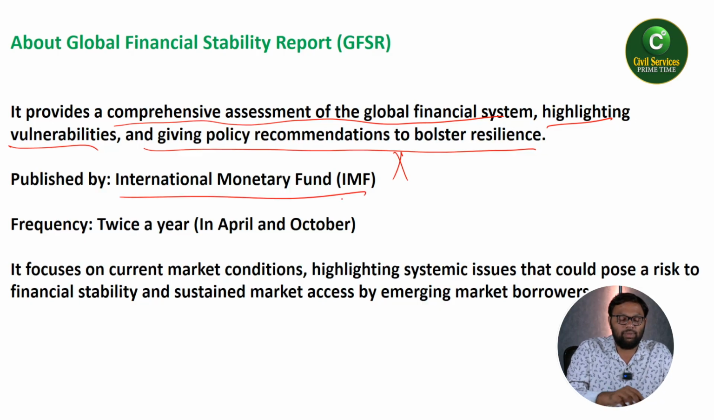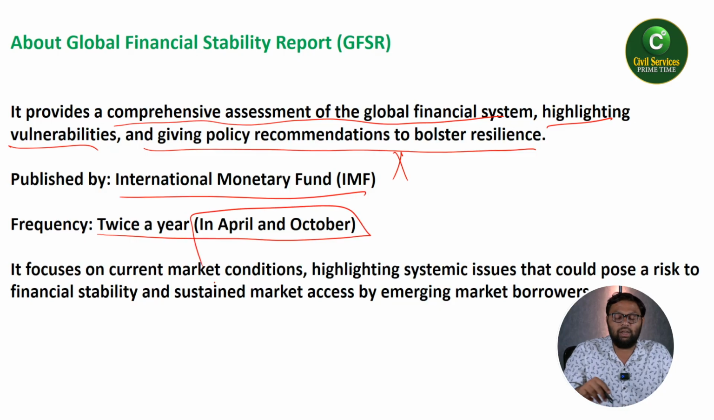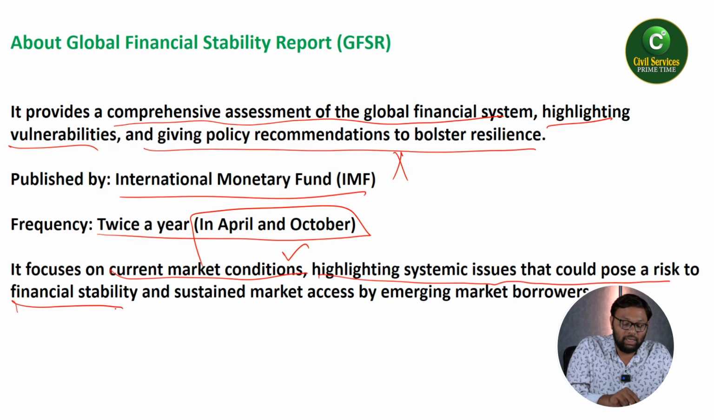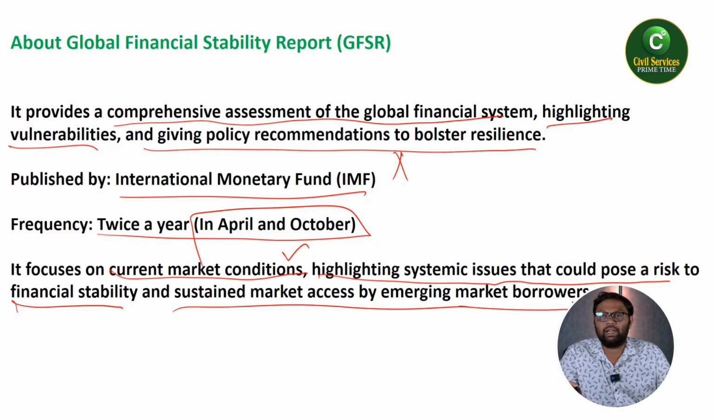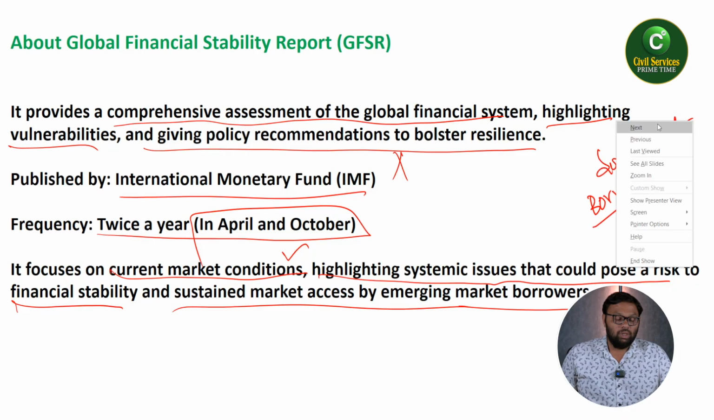Published by IMF twice a year in April and October. It focuses on current market conditions, highlighting systemic issues that could pose a risk to financial stability, and sustained market access by emerging market borrowers. Here, they are mostly focusing on borrowing, sovereign debt borrowings.